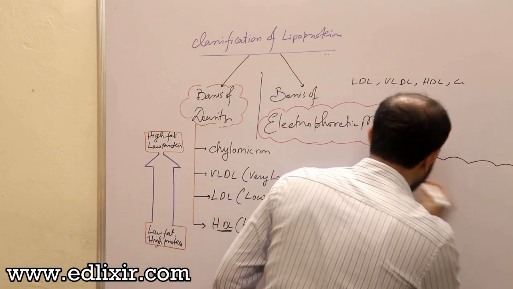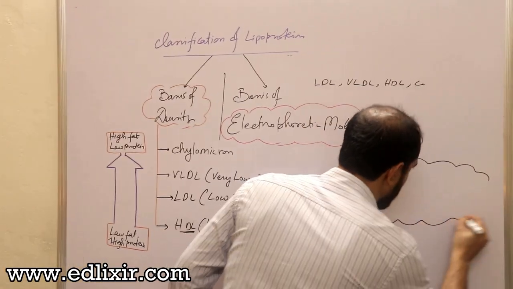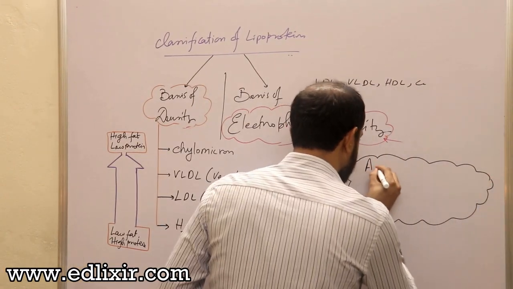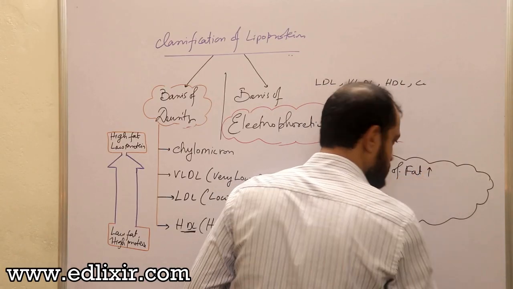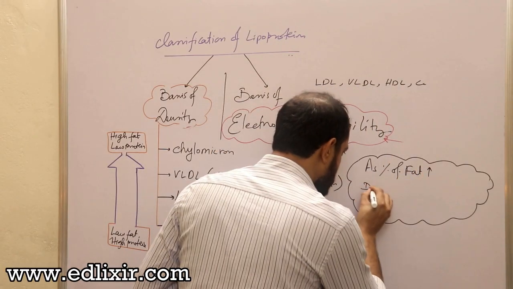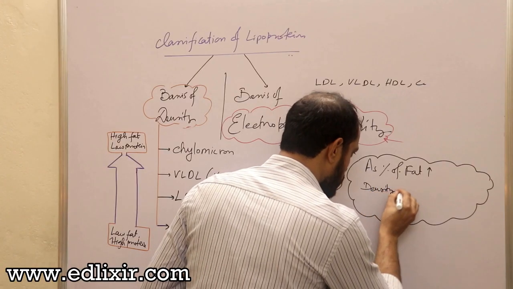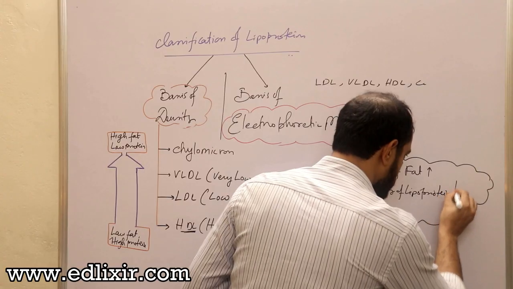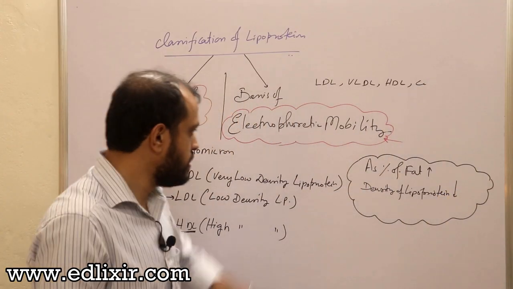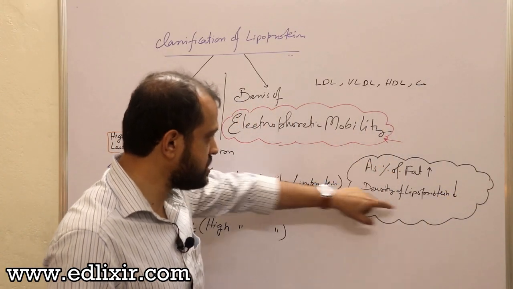An important fact to note, which you need to understand always, is that as the percentage of fat increases, density of lipoproteins decreases. You know that, right? As the percentage of fat increases, density of lipoprotein decreases.